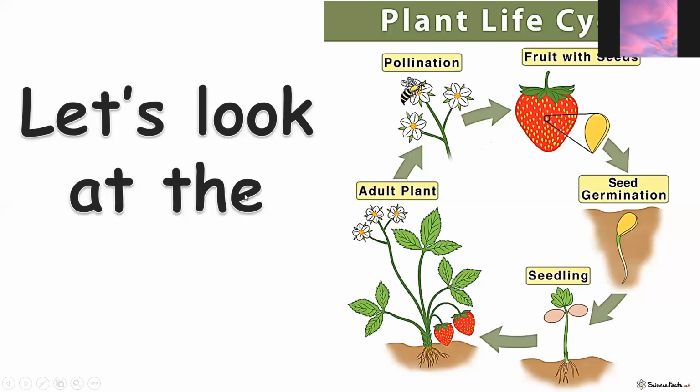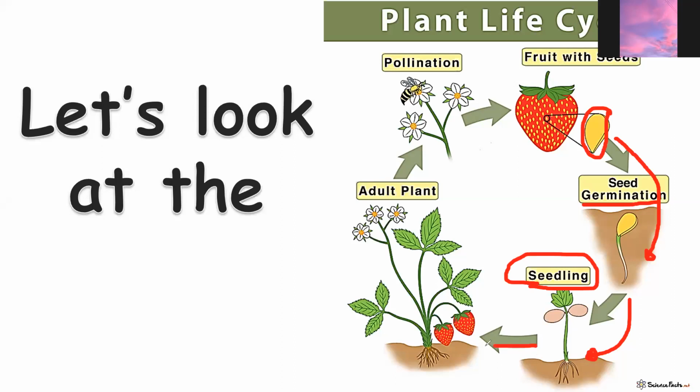Okay, now let's look at this. The strawberry plant. Of course, it always starts from the seed. Okay, seeds. The seeds fell on the ground. I will make a diagram so that you can see. Look at this. Always start from the seed. Remember? That seeds will fall on the ground, and then the seeds will germinate. After germination, of course, the seed will grow if the soil is good, and that will be turned into a seedling.